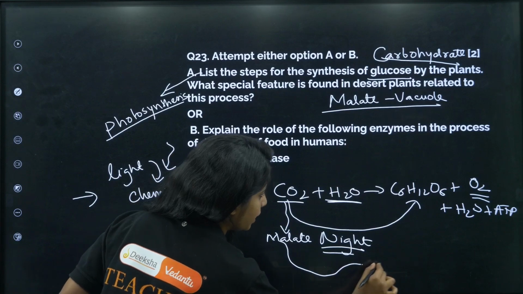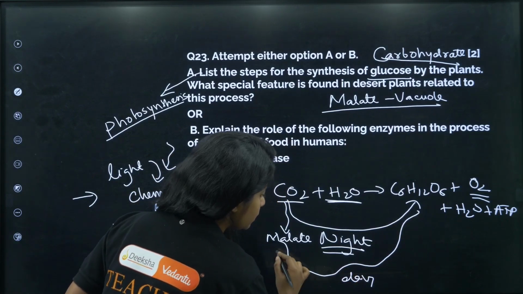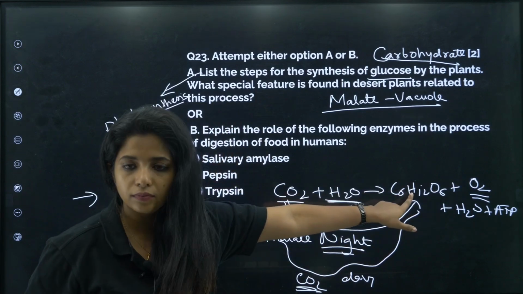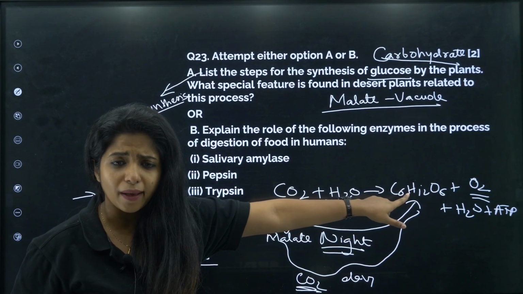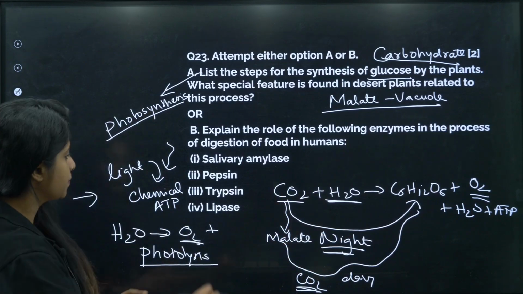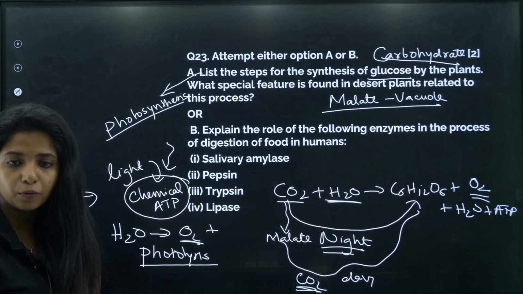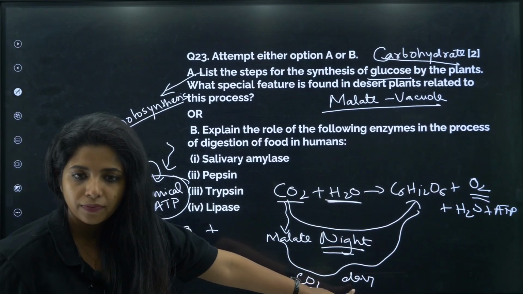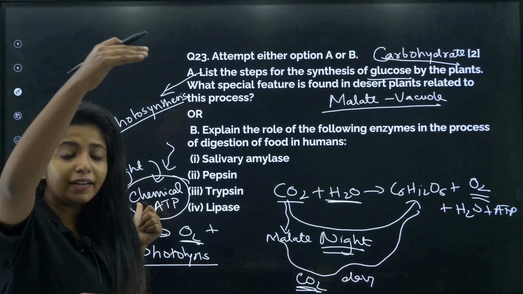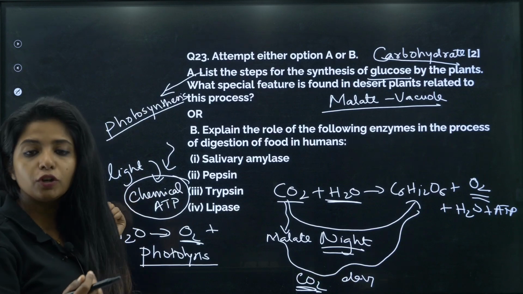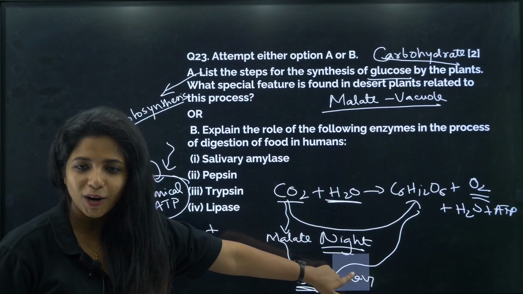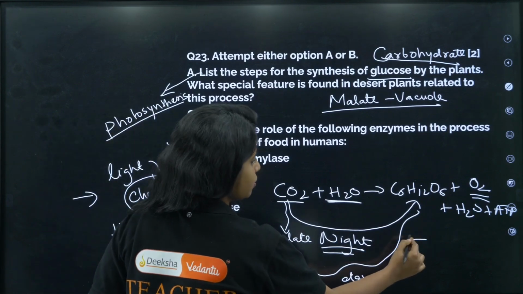Now in the daytime, my dear children, this malate is going to break down again into CO2, and the CO2 is going to reduce into this thing. But how, ma'am? Why in the daytime? Can't it happen in night time only? Children, the chemical energy that is made over here is needed over here. The chemical energy which is made during the daytime, that is when light energy is converted to chemical energy, that particular process is needed over here. Got it? So that is why this is different.